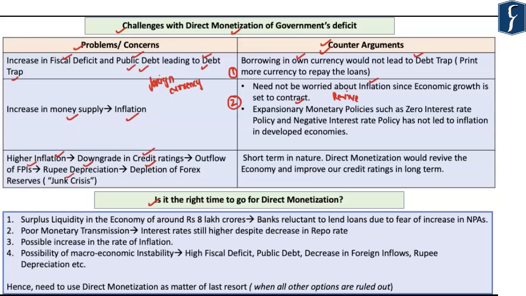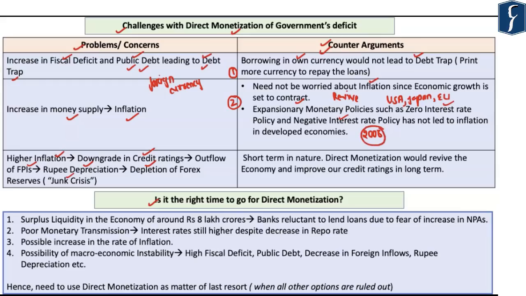Apart from that, the economists have also taken the support of the experience of the advanced economies in order to favor the direct monetization of government's deficit in India. For example, if you look at advanced economies such as the USA, Japan, some of the countries in the European Union, etc., all of these countries have been following unconventional monetary policies such as the zero interest rate policy, negative interest rate policy, and so on, since the 2008 financial crisis.